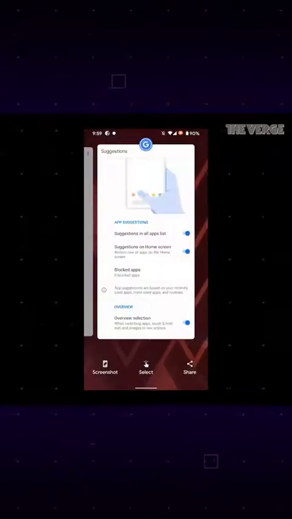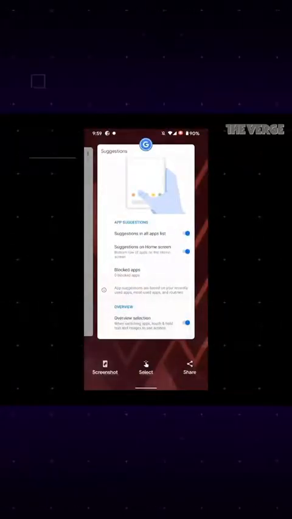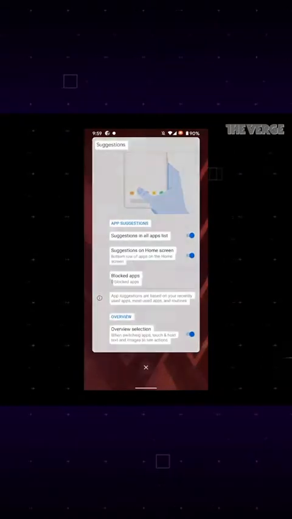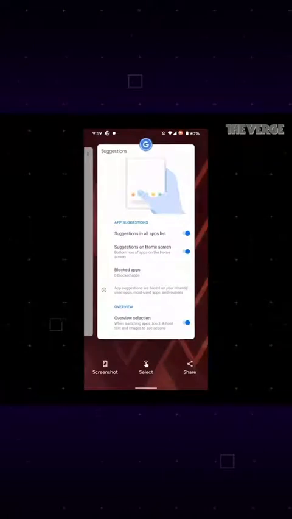So if you tap screenshot, it pulls a screenshot of the app that's frontmost in multitasking. You can tap select and it will show you what text is selectable to directly copy in your clipboard, or you can tap share and it'll grab a screenshot of that frontmost app and bring up the share sheet automatically.